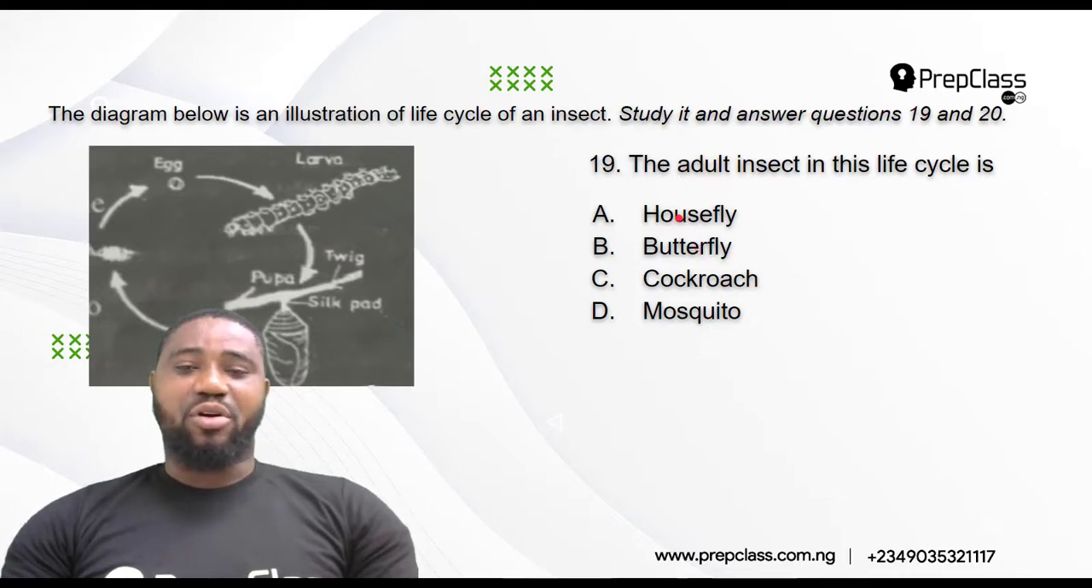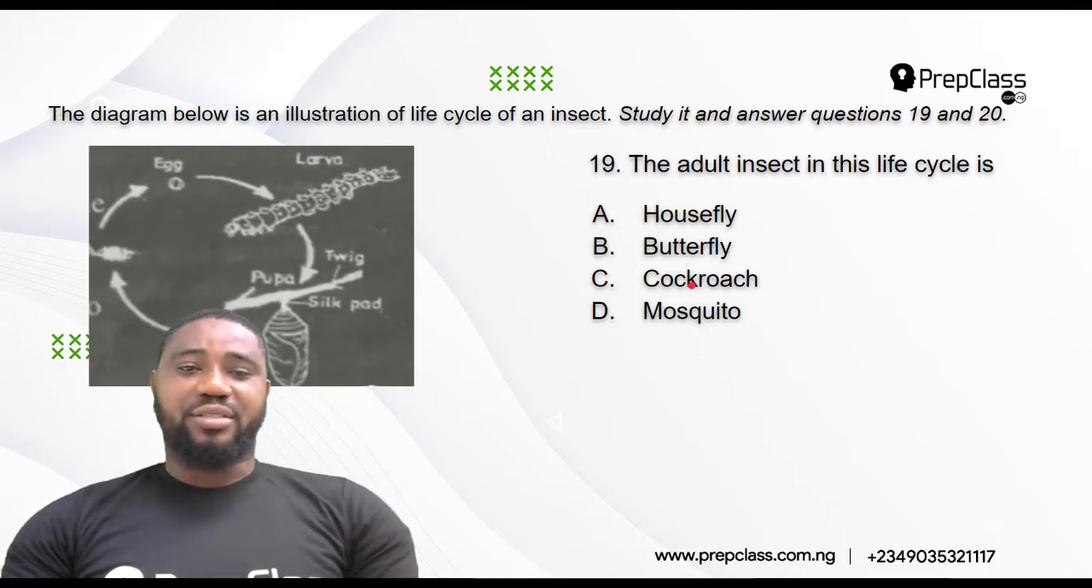It can't be housefly because housefly lay their eggs on rubbish dumps, and the egg develops to larva. So they don't stay on leaf or plants. You can see here that this pupa is on a twig, on a stem of a plant, which simply means that the adult must have laid the egg on a leaf of a plant, which made this resting stage pupa to be on a twig. Housefly lay their own in rubbish dumps.